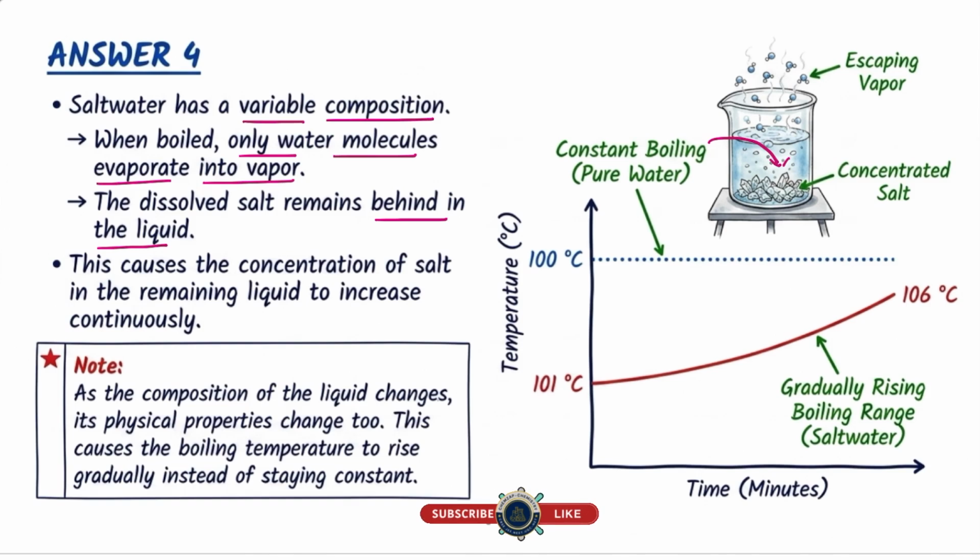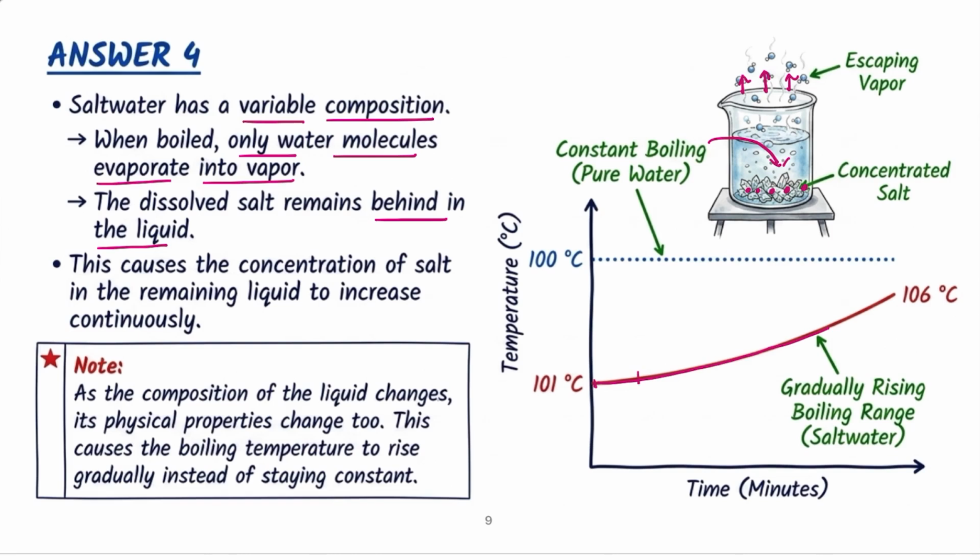Why? See, when you increase the temperature of the salt water, the water will evaporate into its vapor state. As the water is removed in the form of vapor, the quantity of salt dissolved in the salt water will increase. So the meaning is that the composition of the salt water mixture will change. That is, the composition of the salt water will change with each and every degree of temperature.